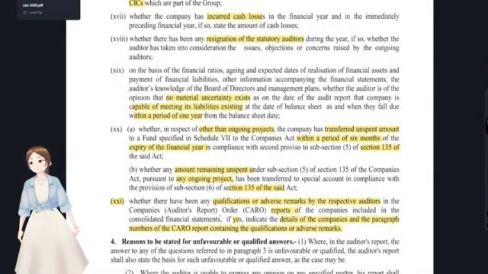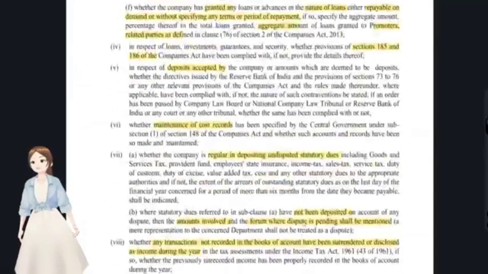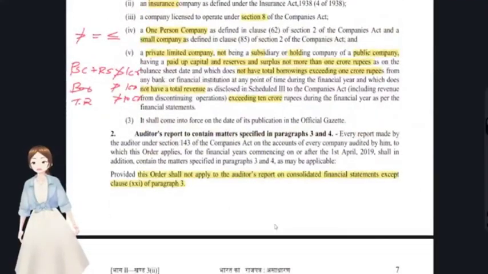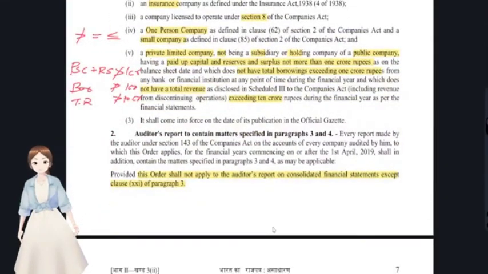Yes, it is true. You see, this is the CARO official notification. I have shared this PDF in our Telegram channel. If you want, you could go check that, or if you have any other PDF, that also works, no problem. You see, in the CARO official gazette, para 2, what they have said: this order, this CARO shall not apply to the auditor's report on CFS, except clause number 21.